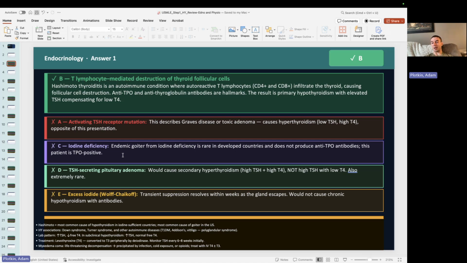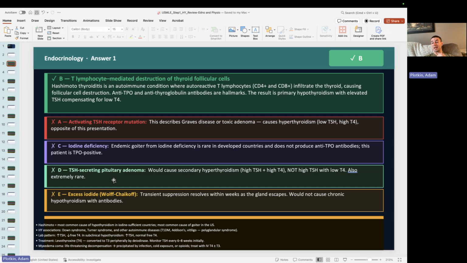The thing is, in America and other developed countries, there's a very low likelihood of seeing that unless a patient has a really restrictive diet. So it's almost never the right answer on a board exam. And in real life as well, right? Obviously, if you've ruled out other things, start to consider it. This patient also has anti-thyroid peroxidase antibodies, which are fairly specific for Hashimoto's, okay? Remember, thyroid peroxidase is one of the key enzymes in the follicular cells of the thyroid that are important for making our thyroid hormones.